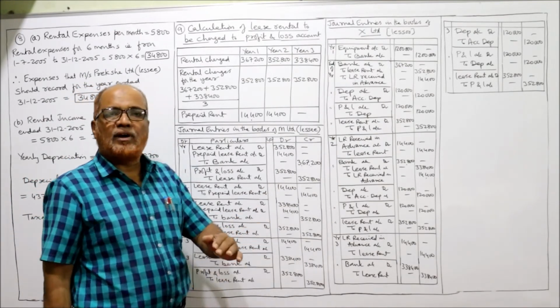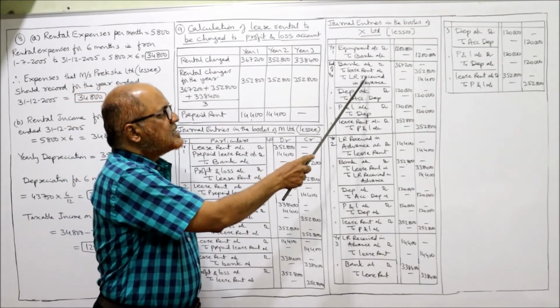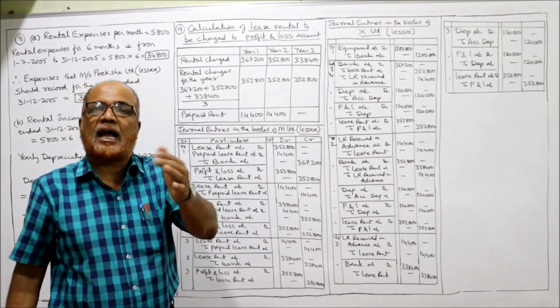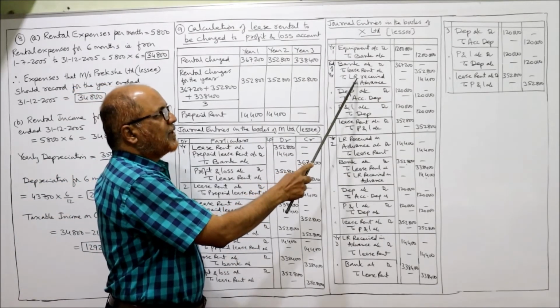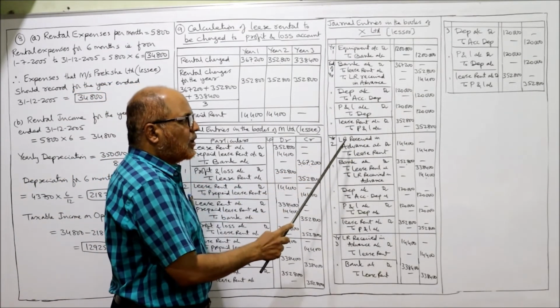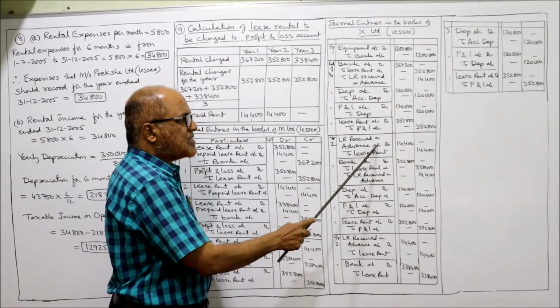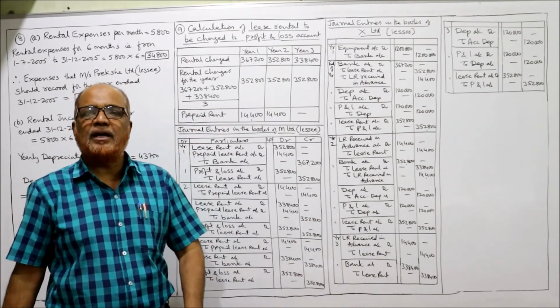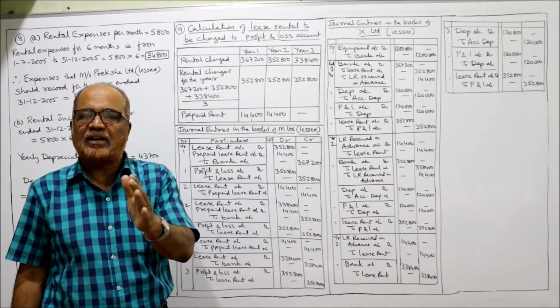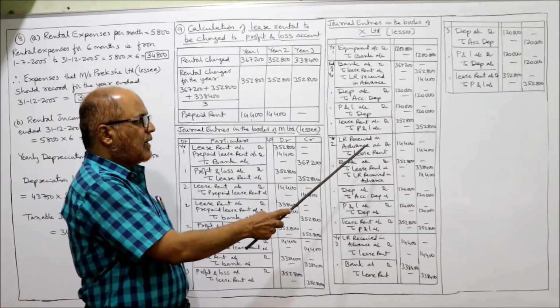In the second year, what we have to do is this advance lease rent received in advance should be transferred to lease rent account. Here it is credited, in the first year it is credited. Now we have to debit. Lease rent received in advance account debit 14,400 to lease rent 14,400. Being the opening lease rent received in advance transferred to lease rent.